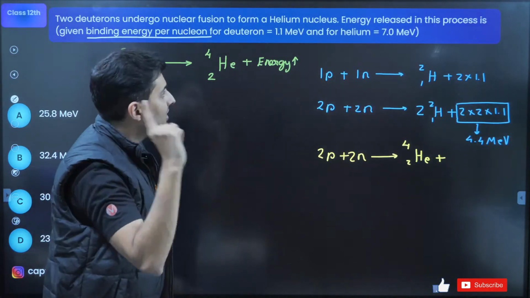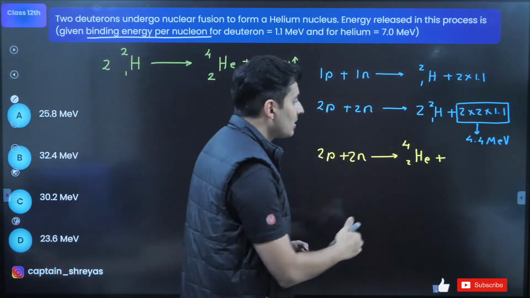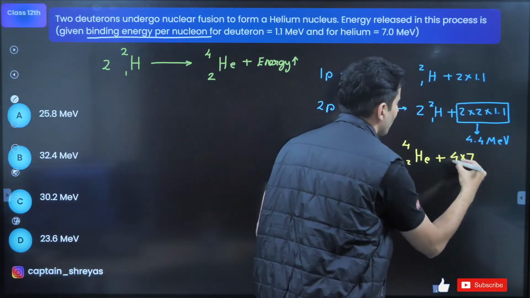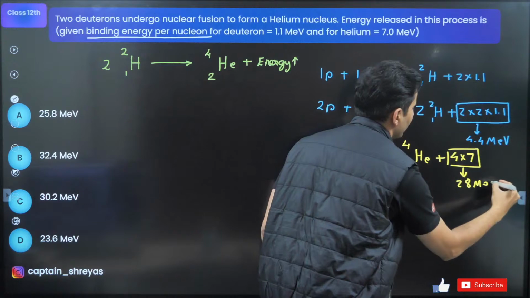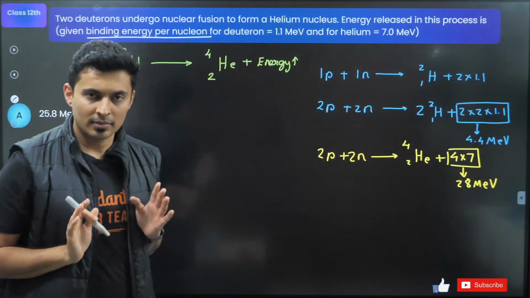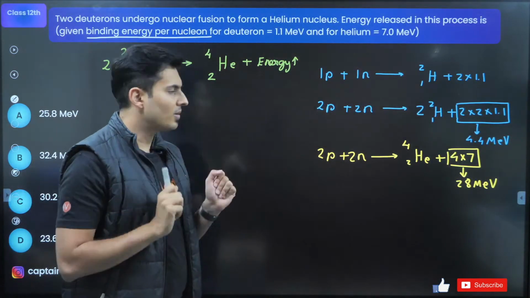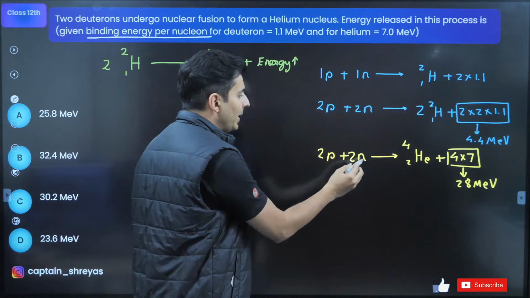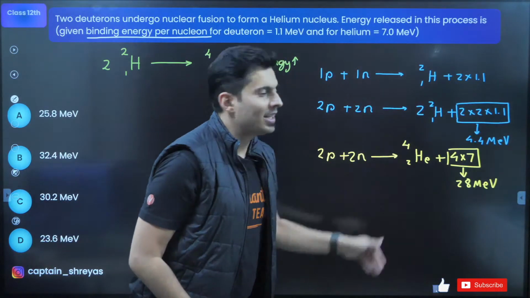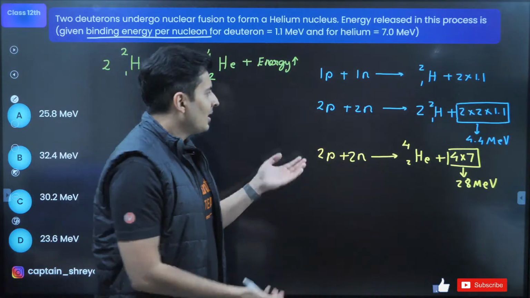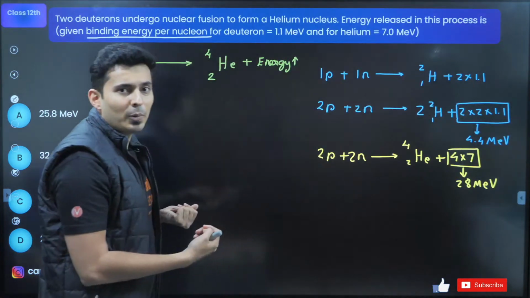Per particle, 7. So for 4 particles, 4 into 7, which is nothing but 28 mega electron volt. Now observe this. 2p 2n, 2p 2n, the LHS is equal. If LHS is equal, what will be RHS? Equal, correct?